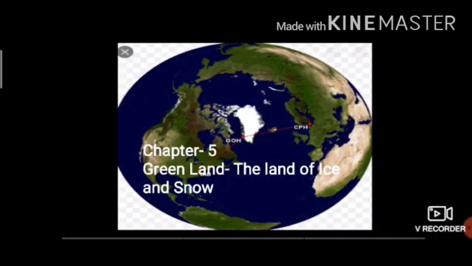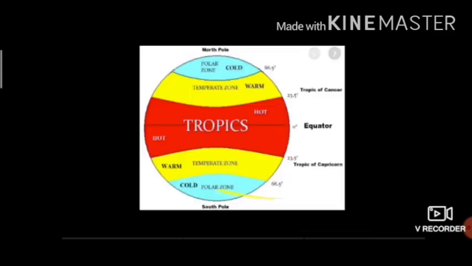Dear students, today we will start with our chapter number 5, Greenland, the land of ice and snow. This is Greenland. In our chapter 3, we studied about frigid zone. Frigid zone is very cold zone. So before moving further, first of all, we will review our 3 heat zones of the earth.